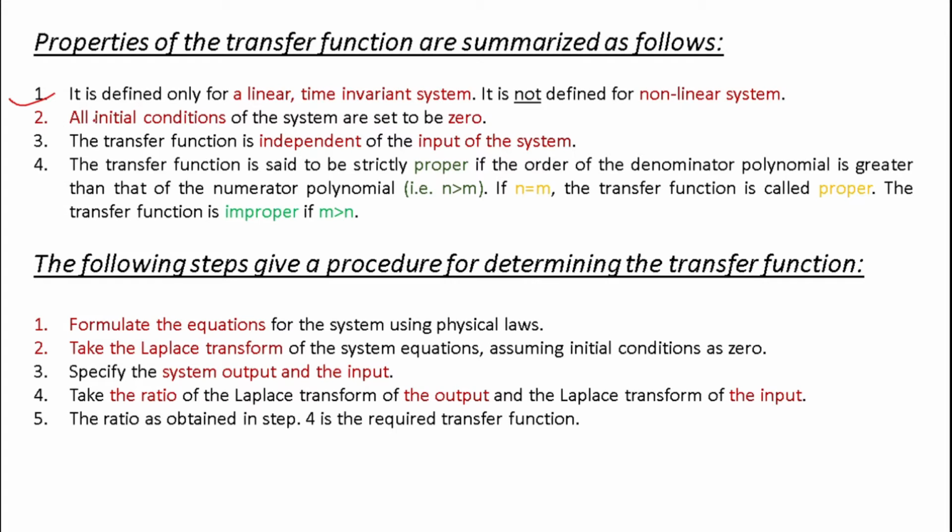The second thing is that all initial conditions of the system are set to 0. As far as an electrical system is concerned, if the circuit has an inductor and a capacitor, we assume that they are not initially charged. So all the initial conditions of the system are set to 0. The third property is that the transfer function is independent of the input of the system.